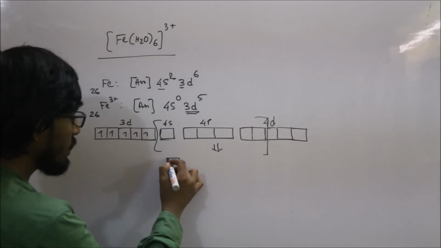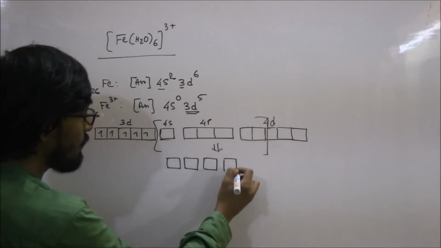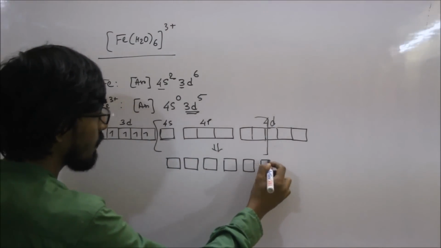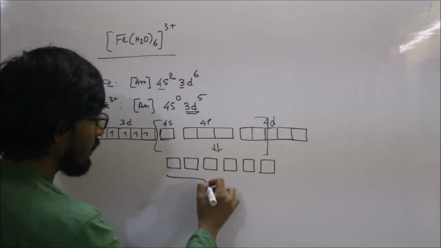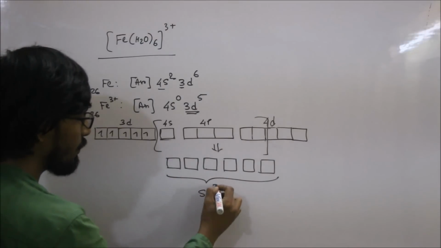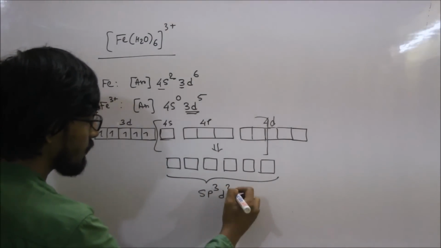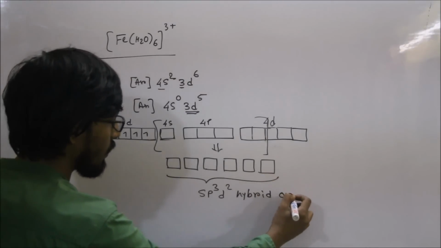So after formation of hybrid orbitals we get 6 same type of hybrid orbitals, and they are sp3d2 hybrid orbitals.